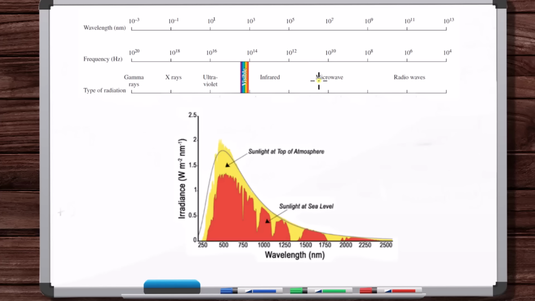Now you might ask, why don't the microwaves that do enter the atmosphere heat us up? We do use some microwave frequencies for communication, like police radar and satellites. Why don't those heat us up? Because the power level or intensity of microwaves that enter the atmosphere and that are used for communication are negligible compared to what's inside a microwave oven. So microwaves use power in the kilowatt range to cook food.